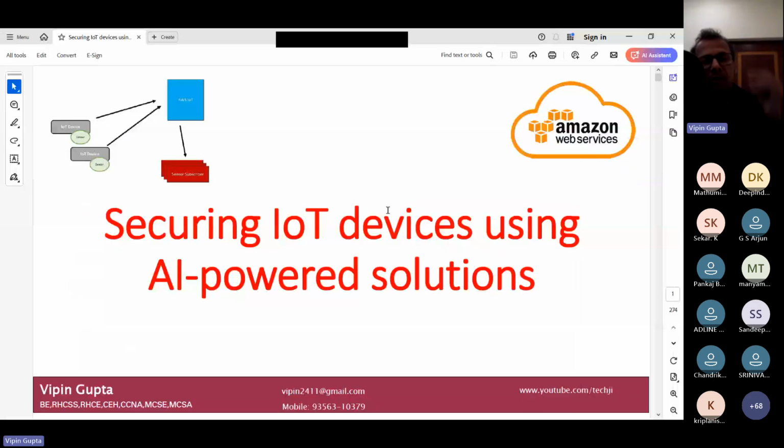So this session is going to be a mixture of theoretical plus a little bit one or two small demos, because for a proper demo we need not a 90-minute session, it should be a long session. So we have to discuss a lot of things and technologies. So I will straightway start with the first session, securing IoT devices using AI powered solution.